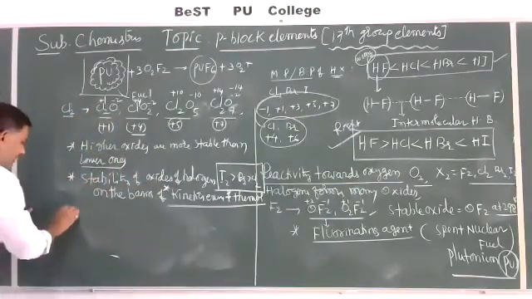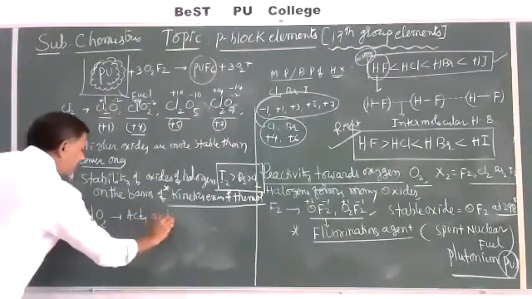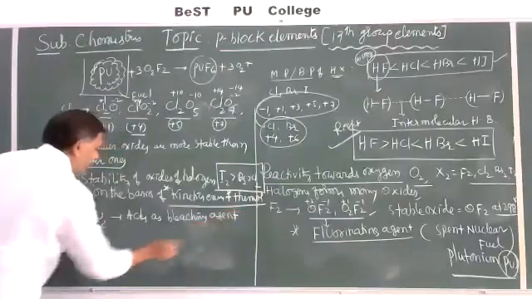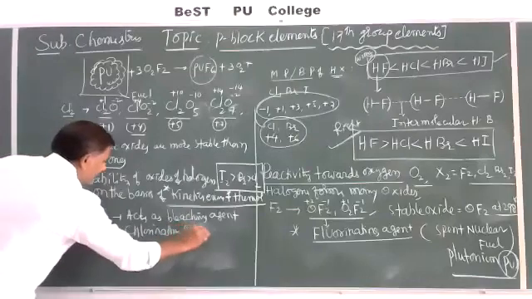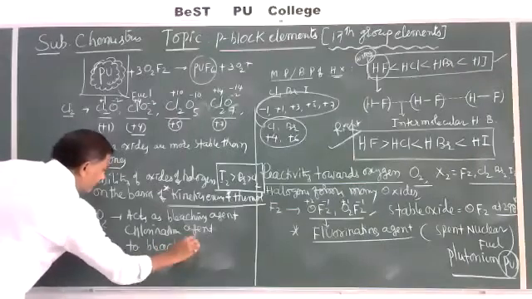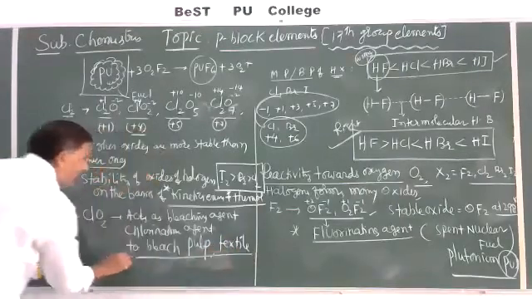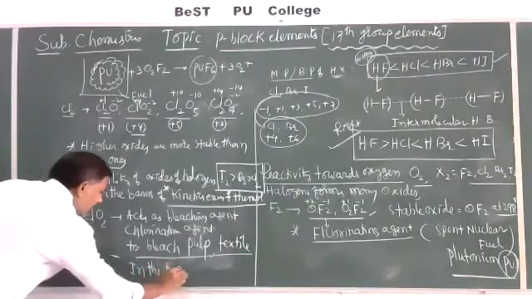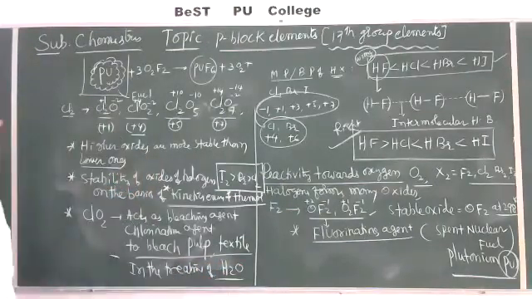Among these, ClO2 acts as a bleaching agent or chlorinating agent, used to bleach paper pulp, textile or any other important color matter, and in the treatment of water also we can use it as a bleaching agent.